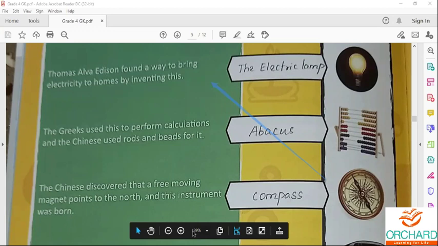So historians are learned men and women. They gather information from various sources and they make a detailed study about things. So historians believe China has been the first civilization to use the magnetic compass.